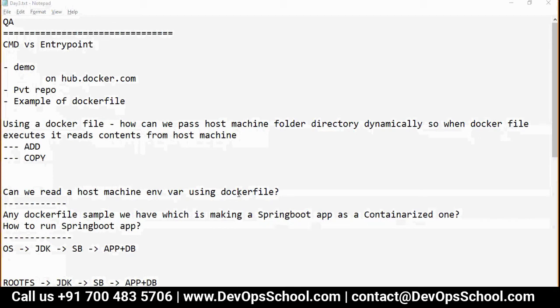The question is, how can I pass the path of the host machine directory to the Dockerfile rather than having a hard-coded path in the Dockerfile?